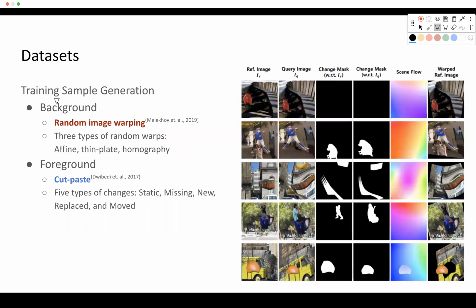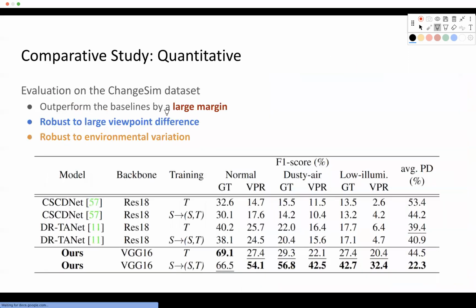And to train our network, rather than gathering extra annotations, we made up our data set. More specifically, from any reference image, we first conduct random image warping to make query images, and then we perform copy-paste to add random objects, and this makes change masks. So we do not need any extra annotation. And we can use any image data sets to generate training samples.